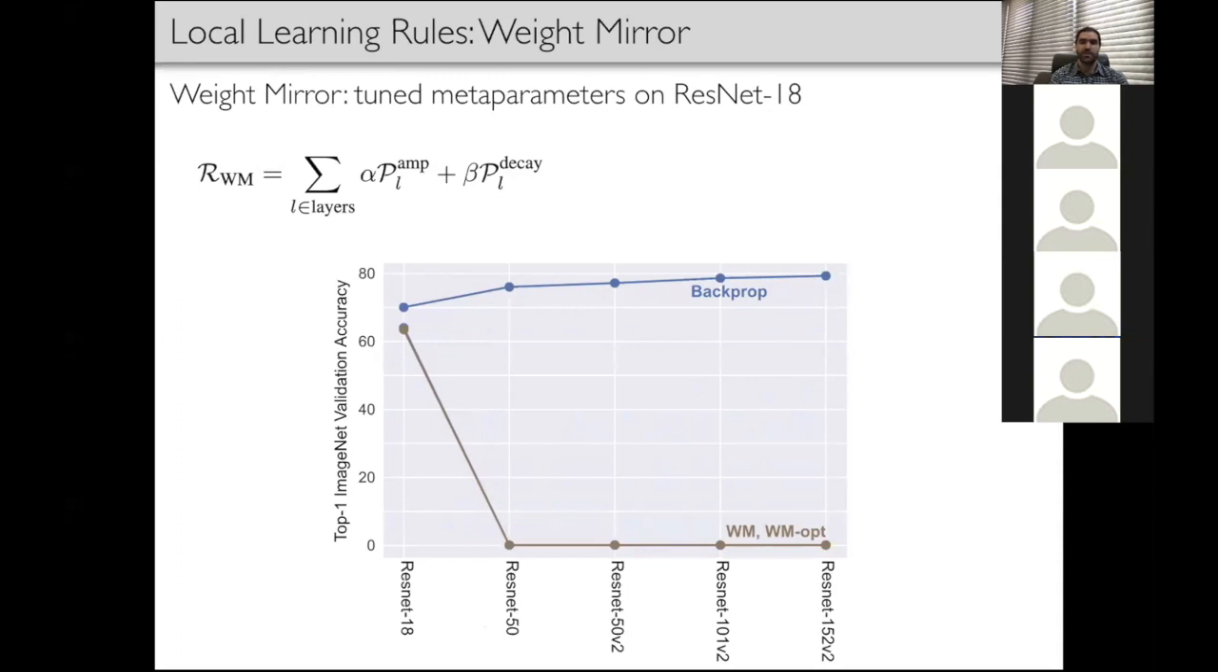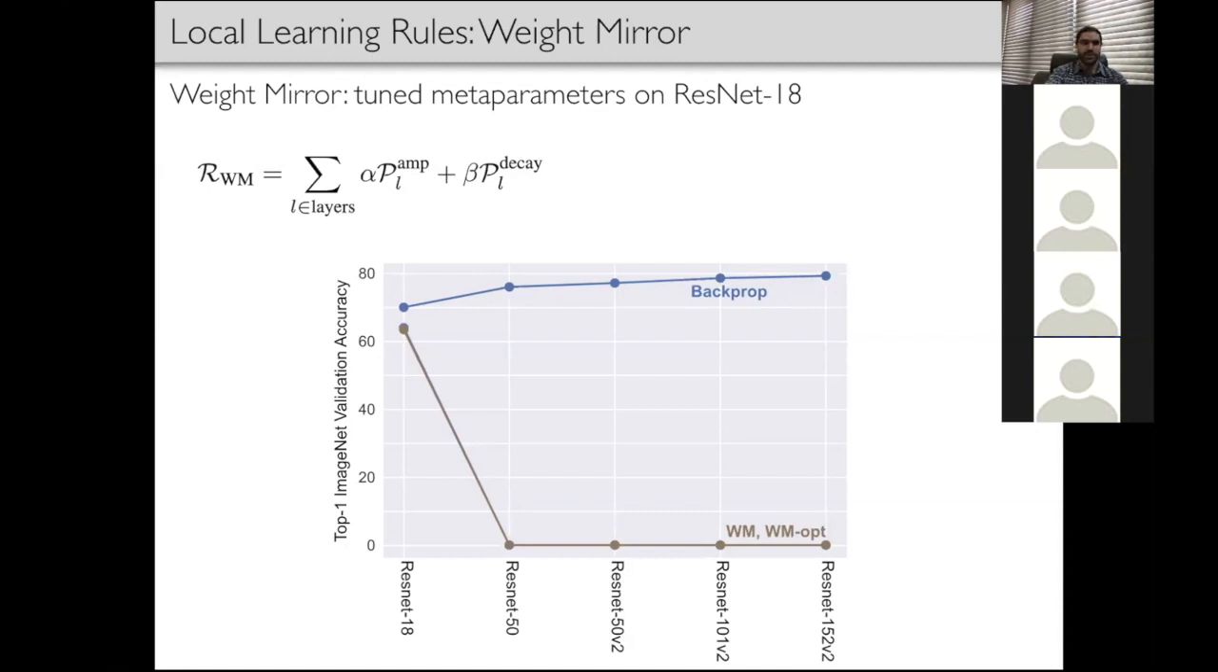Whereas when we do the same for backpropagation, we can see in the plot that there's a monotonically increasing performance as a function of model depth. By analyzing the sources of instability in the weight dynamics of weight mirror, we introduced two strategies to further stabilize them. First, we wondered whether this could be helped by using an adaptive optimizer on R instead of the prescribed vanilla gradient descent optimizer.